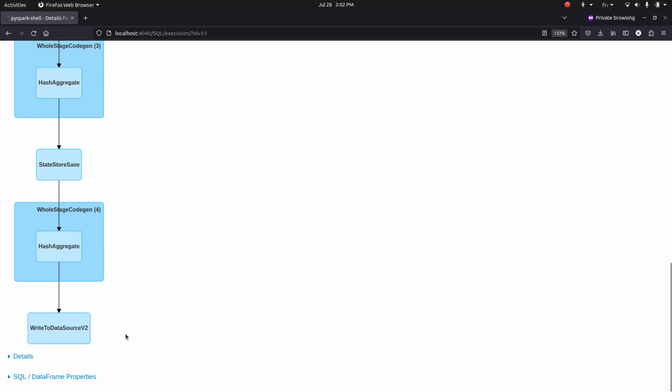So there is no such thing as double reading, double hashing, sorry, double shuffle. Everything is made in a single operation, and the main impact on your processing is on the state store, because here you don't have the state entry for one aggregation, you have the state entry for multiple aggregations.